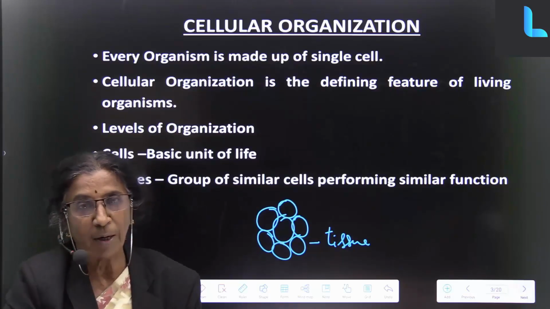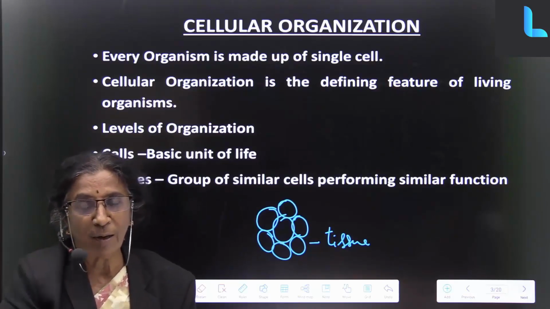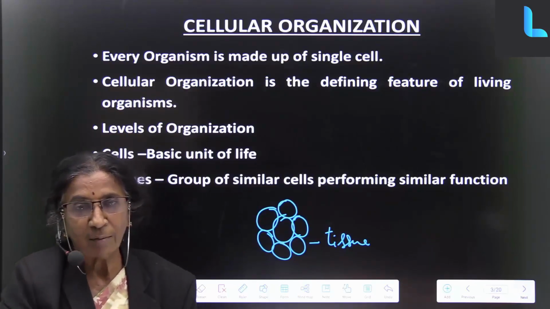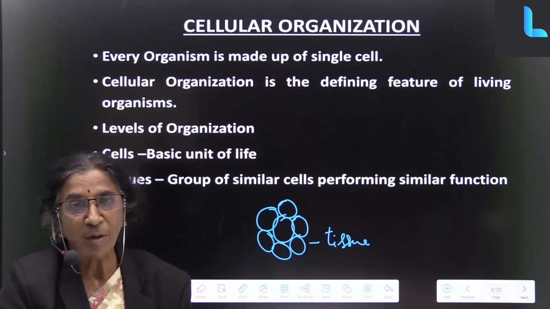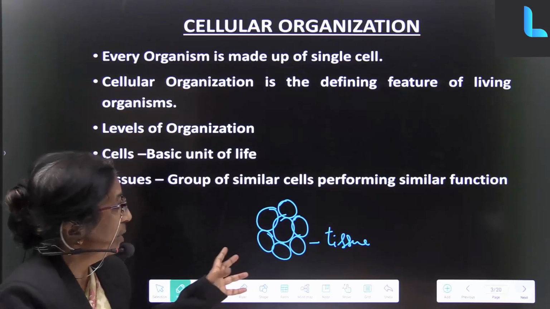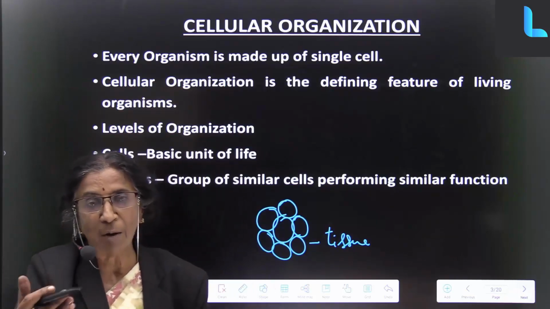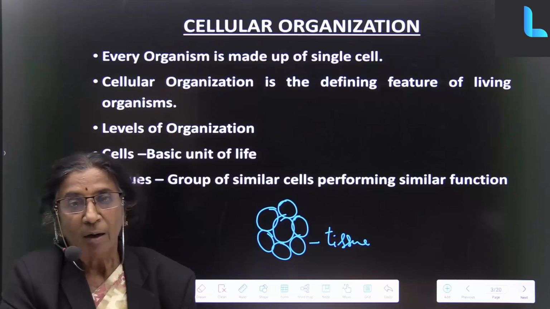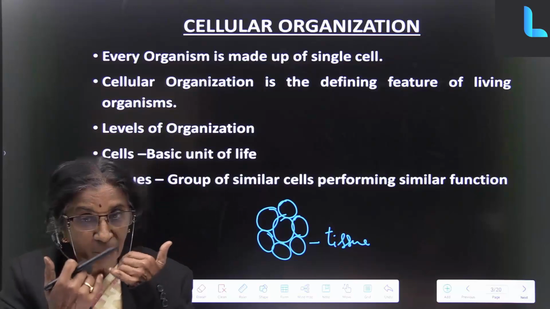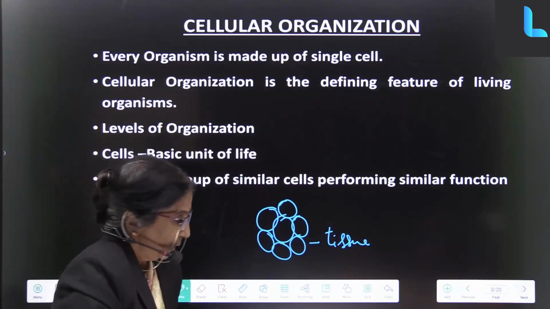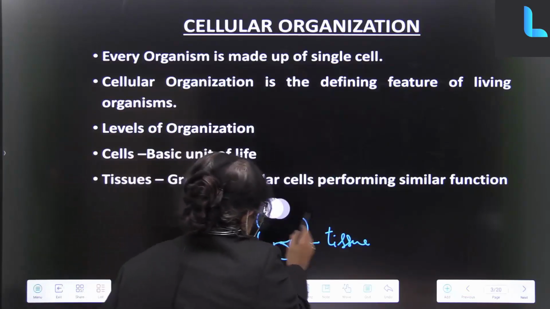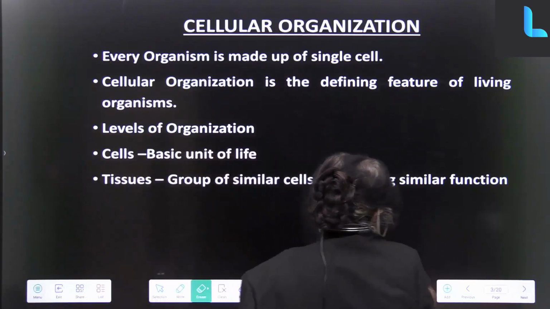Suppose I take blood. Is blood made of only one cell? Or suppose I take skin. Is skin made of only one type of cell? No. They are made of different types of cells which are grouped together, but they have a similar function. All the skin cells have a similar function of covering the entire body from outside, even from inside. So this is what we find, and now we'll see what is there in.